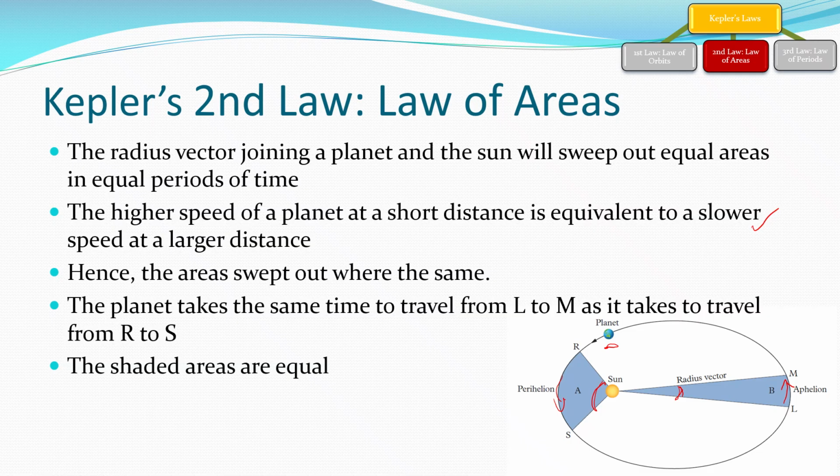So it takes the planet getting from R to S the same amount of time as it takes to get from L to M. Here it slows down, and here it speeds up. And this radius vector that we're sweeping out will cover the same area in the same period of time. So law of areas: a planet will sweep out the same area in the same period of time.